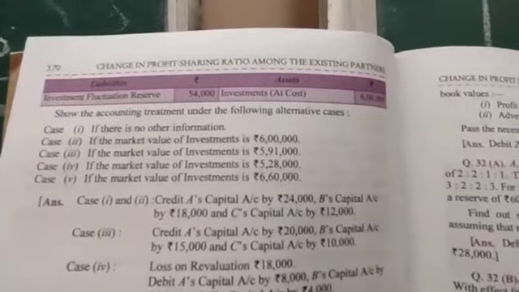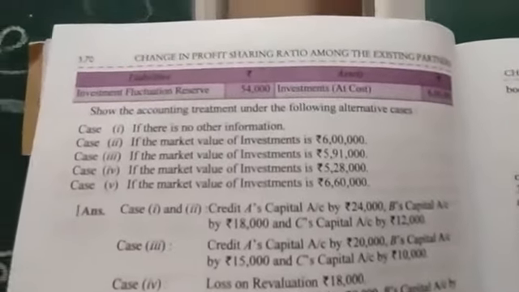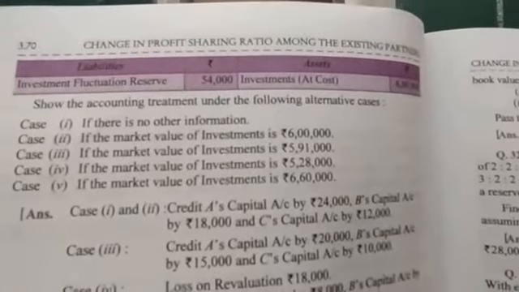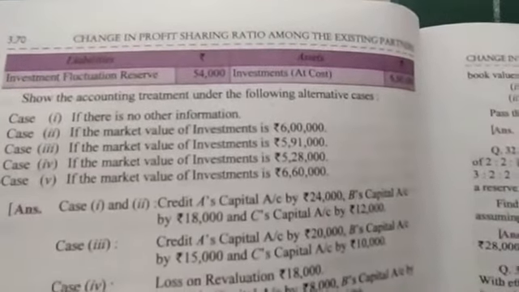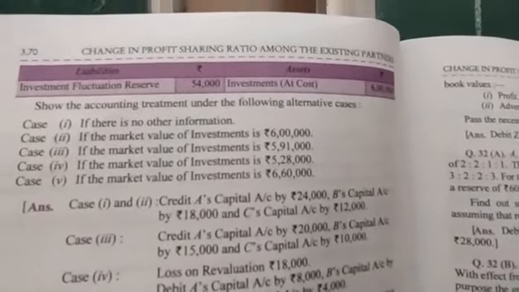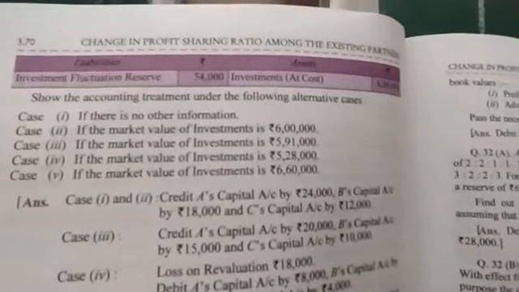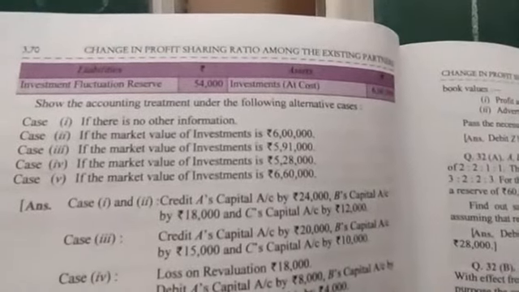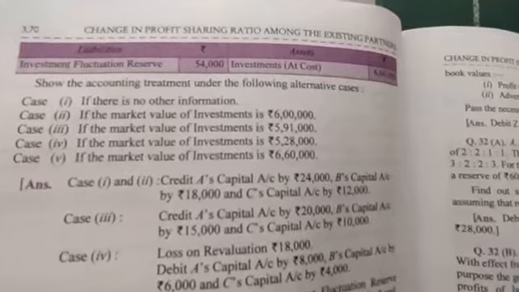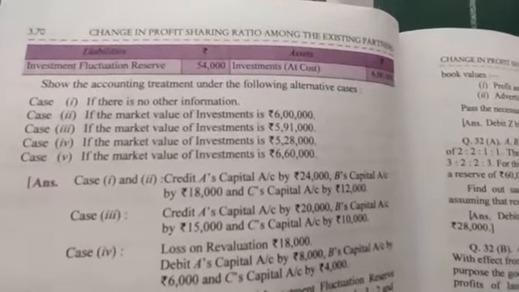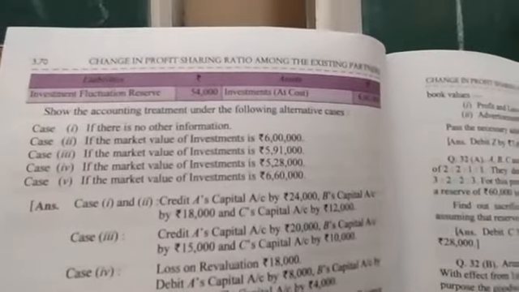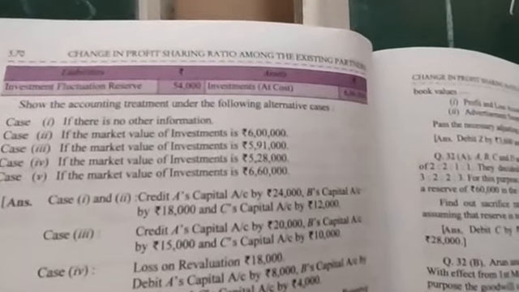From the investment fluctuation reserve appearing on the liability side of the balance sheet. And hence we just subtract 9,000 from 54,000. Resultantly, what we will get? 45,000 rupees as a residual value of investment fluctuation reserve to be distributed among the old partners in the old ratio.